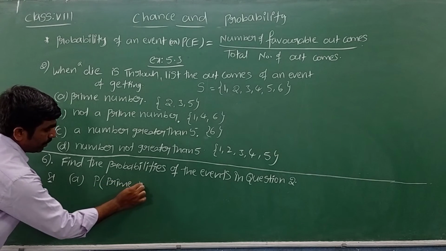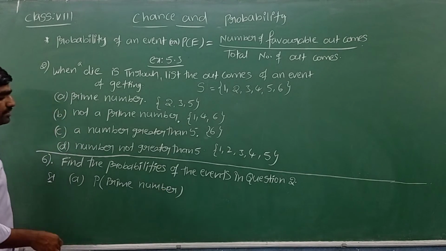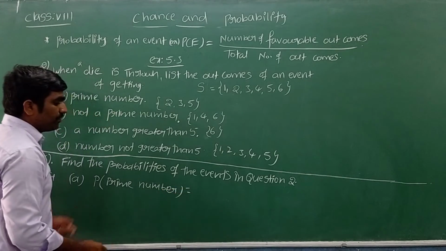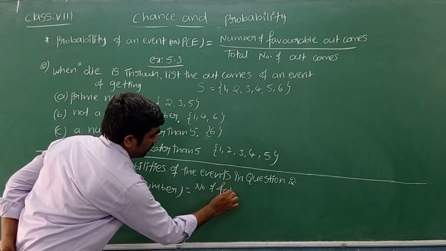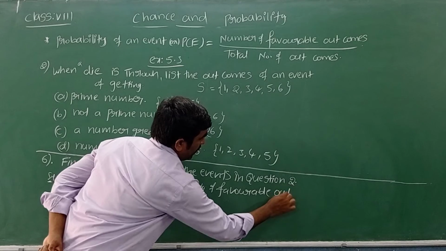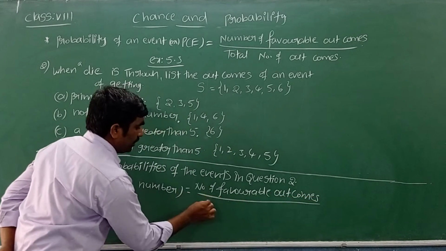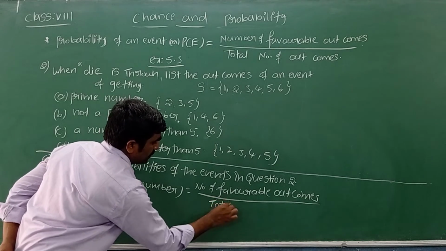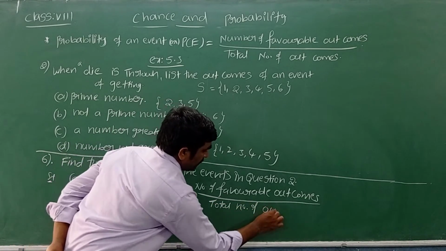What is the probability of getting a prime number when a die is thrown once? What is the probability formula? Number of favorable outcomes by total number of outcomes.